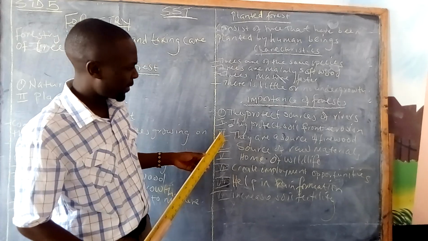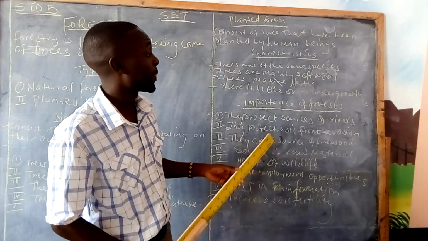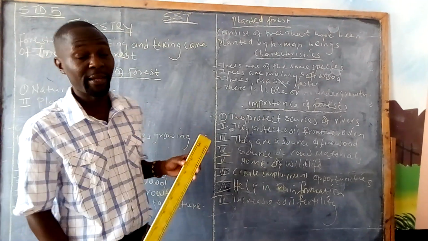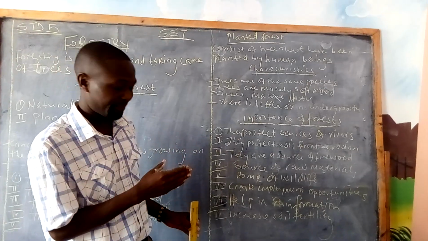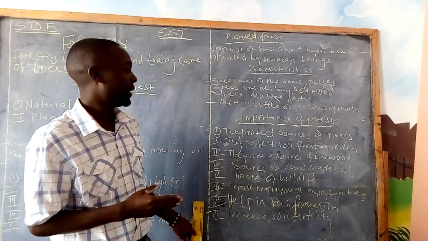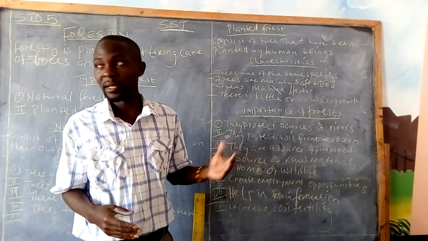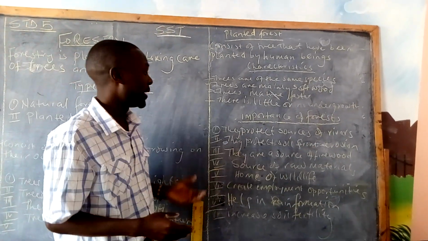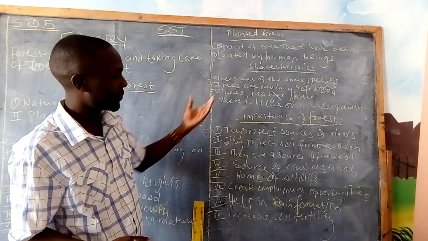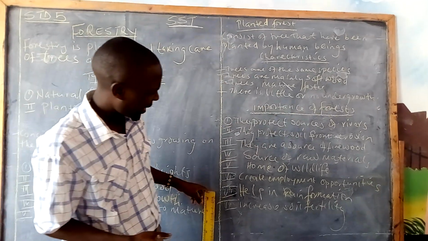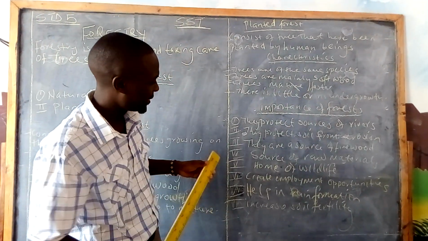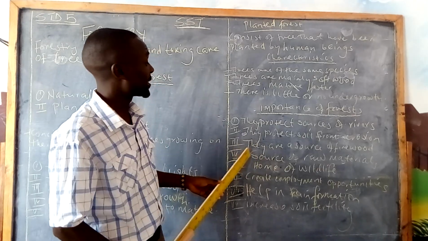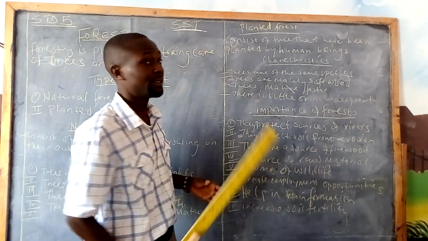Then another important is that they are a source of firewood. As you know, most of the people in our country use firewood as a source of fuel, so they get this firewood from the forest. Then another importance is that forests are sources of raw materials.